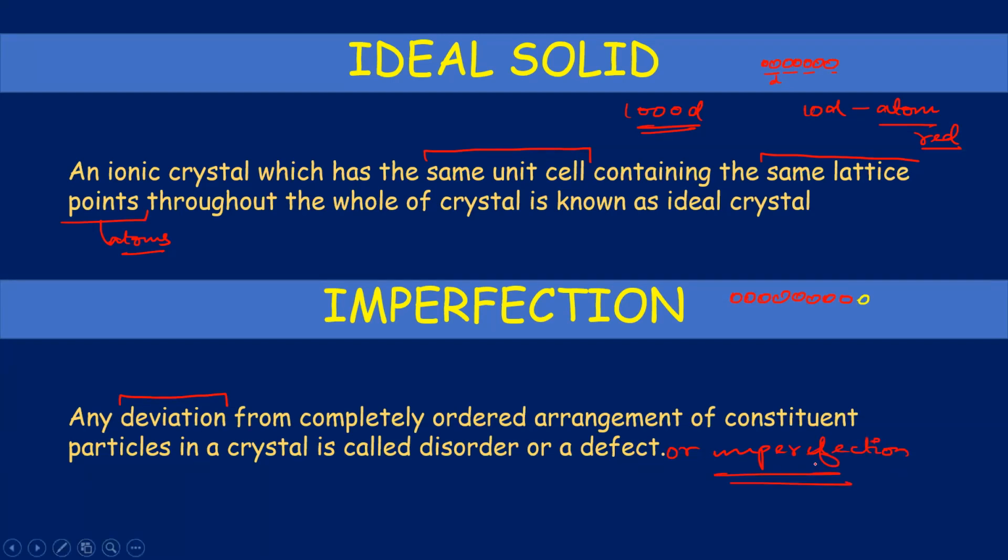Okay, this is known as imperfection. Is this clear? Ideal solid and there are imperfections. Ideal solid means you will have the same atoms in the unit cell throughout the whole crystal, and imperfection will have some kind of deviation. Now we are mainly focused on this imperfection part. We have to look at what the different kinds of deviation are that can happen.